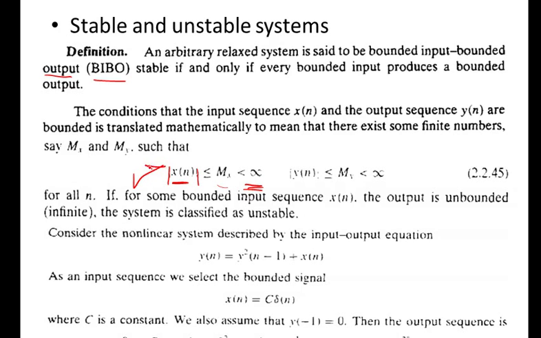Okay, so I think the better way to represent it is this one. If the summation of |x[n]| over n is less than infinity, that means x[n] is bounded, then we get the bounded output. Even without summation, this relationship is sufficient. So if I give a bounded input, it should only generate a bounded output. So what about this system? y[n] is y squared[n-1] plus x[n]. What about this? So consider the input sequence